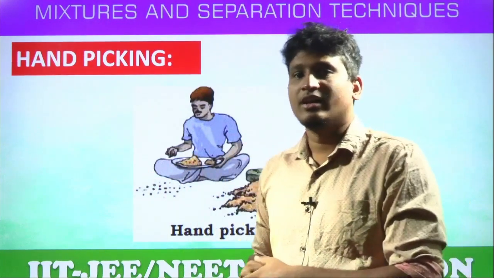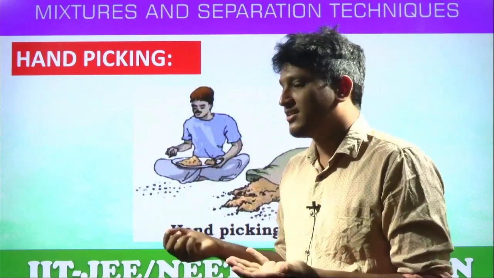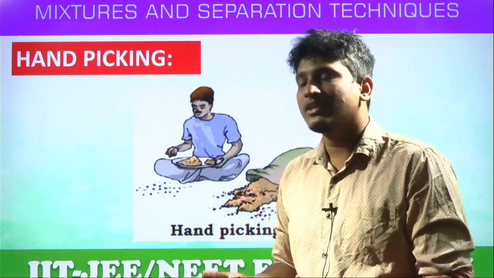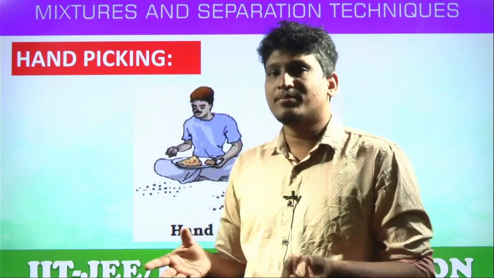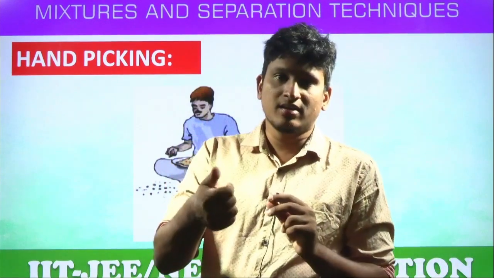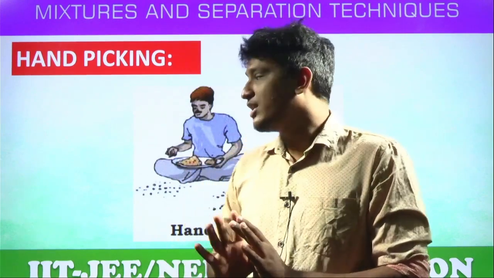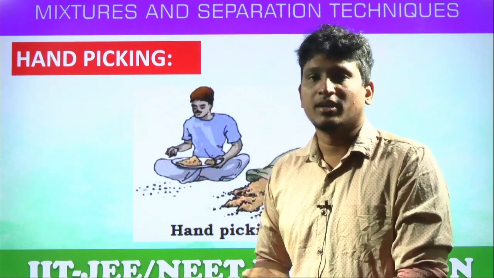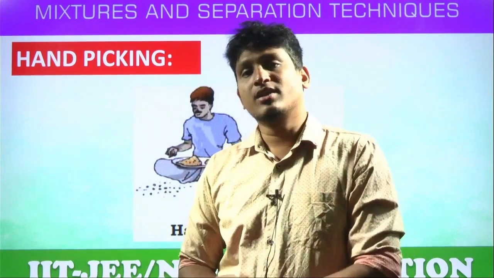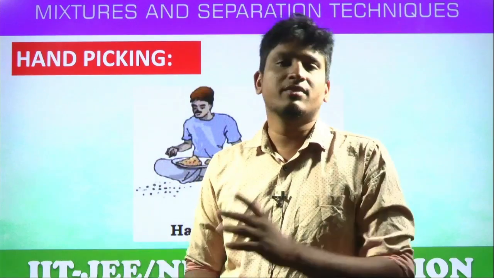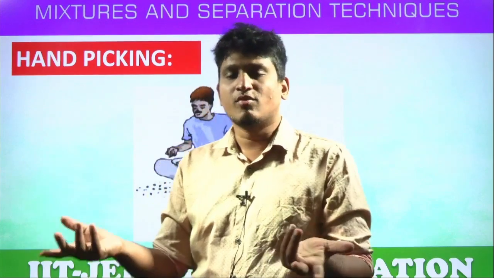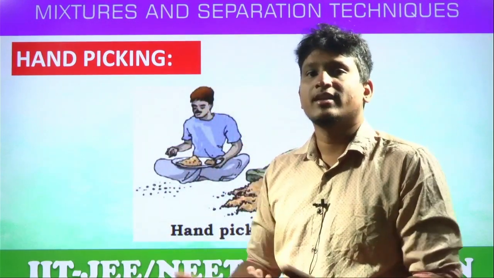For example, in the olden days also, how could we separate the stones from rice? By hand picking only, students. Yes or no? That is nothing but the hand picking technique. So we can separate any sample if the components are of a regular, normal size and differ by color or by shape also. Then you can adopt this technique called hand picking. If rice is mixed with dal, how can we separate? We can separate by hand picking, students. Simply we can separate. So if the two components are bigger in size, we can use hand picking. What is hand picking? Manually taking by hand. That is the hand picking technique.